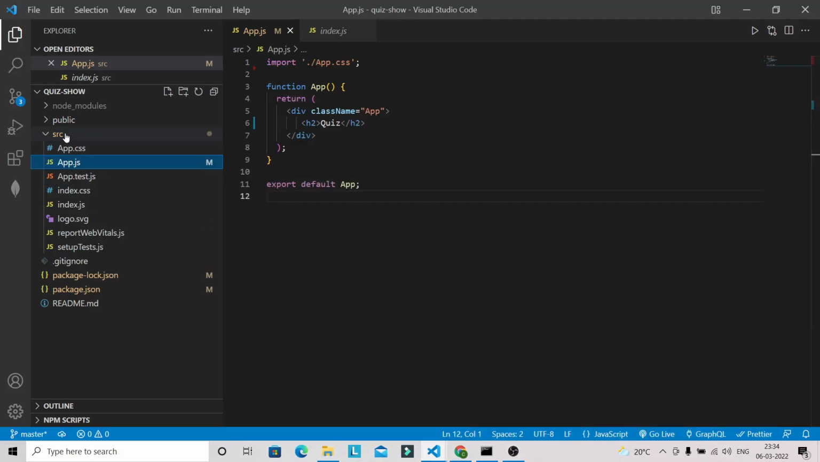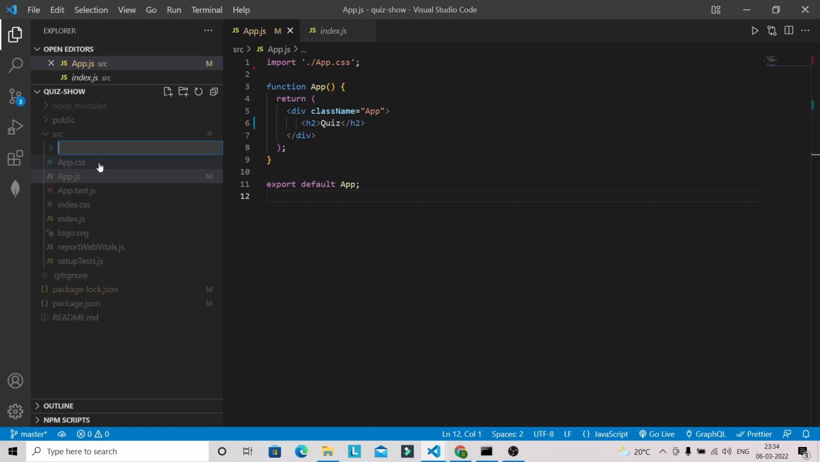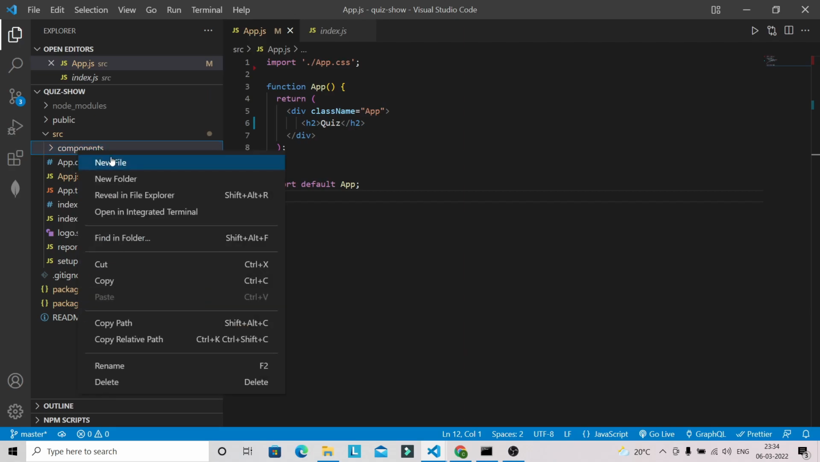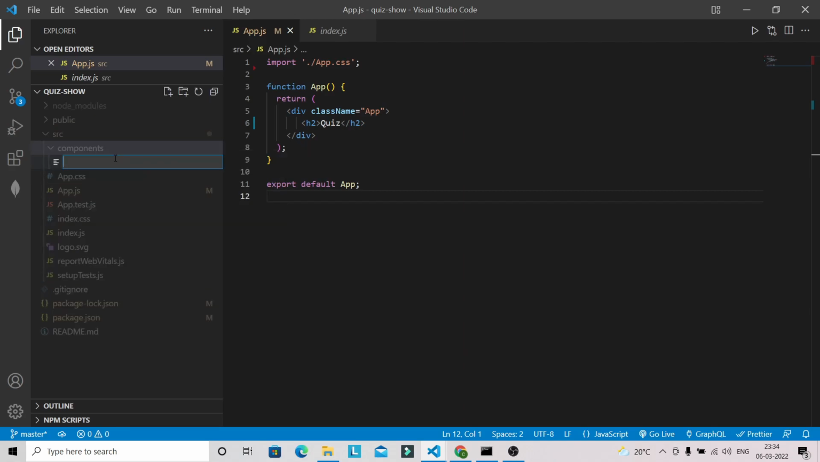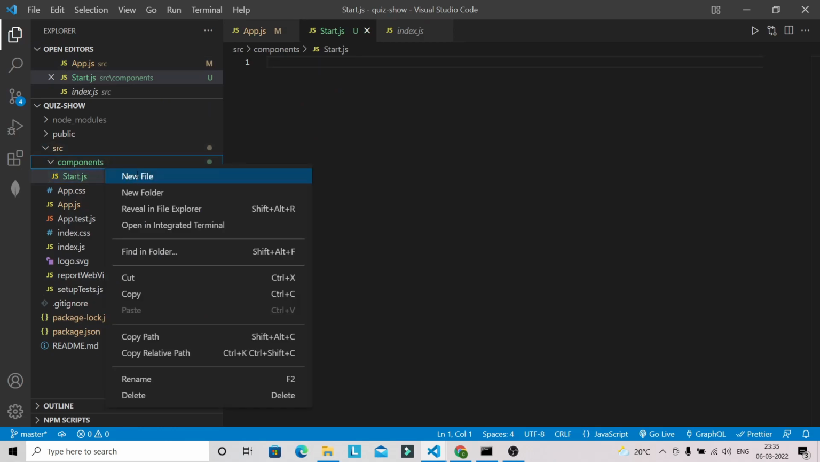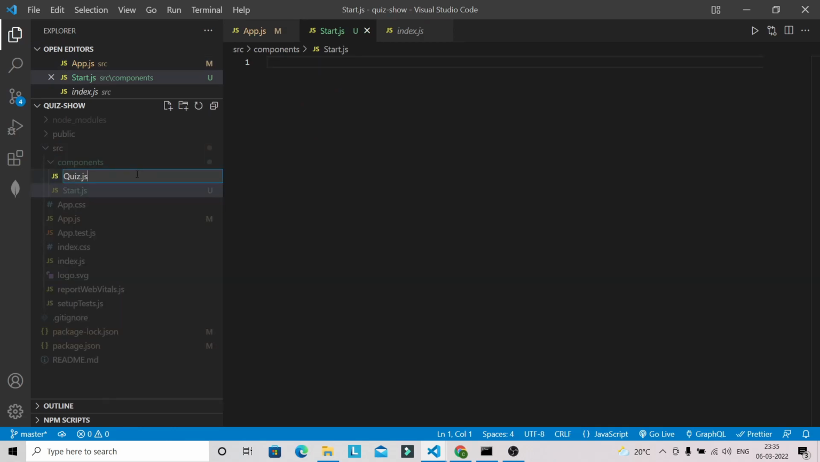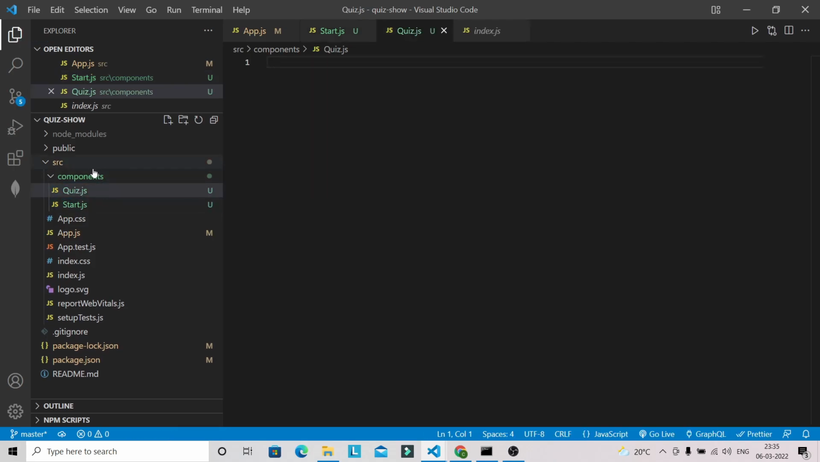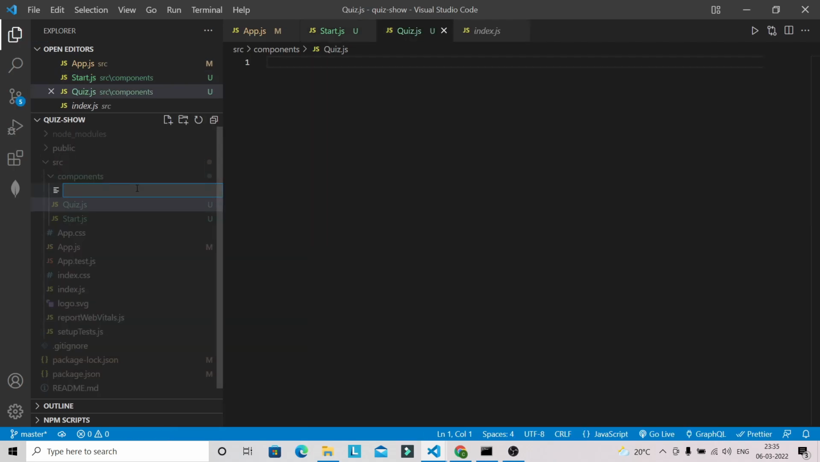Now let's create one folder here, components, and inside this components folder I'm going to have some files. We are going to have files like start.js. We are going to have one file related to quiz, and one file for timer.